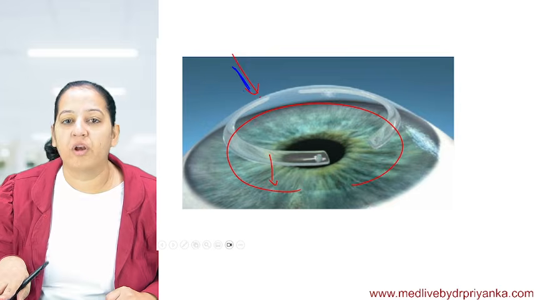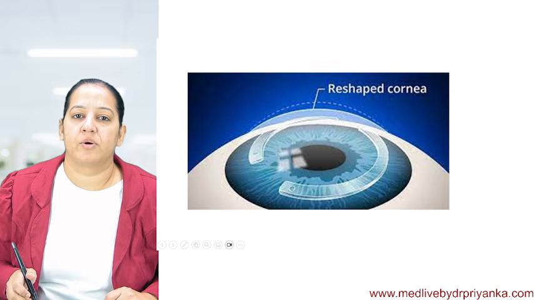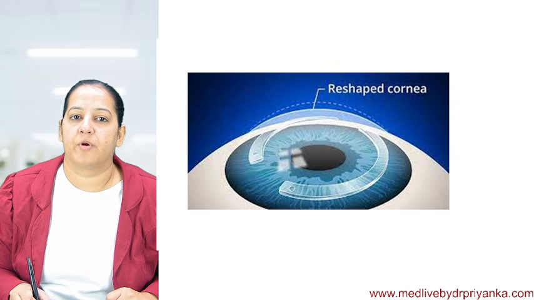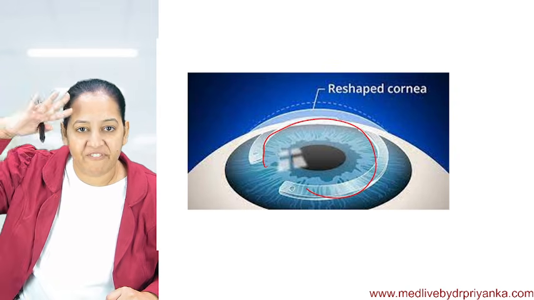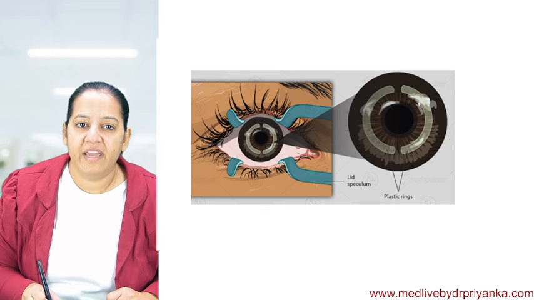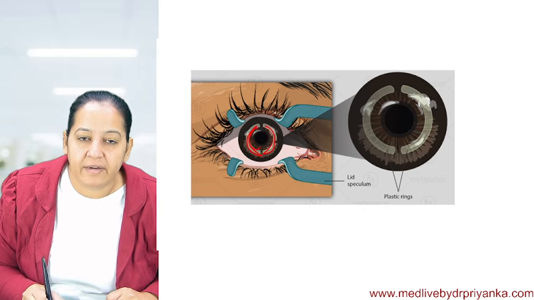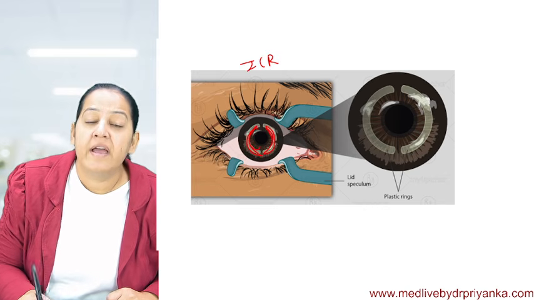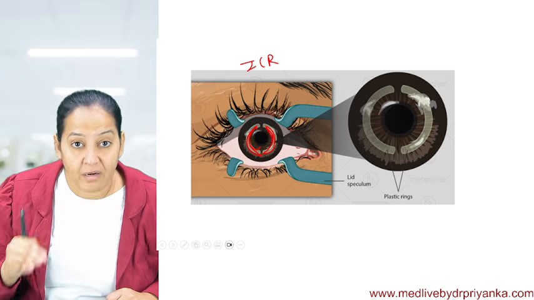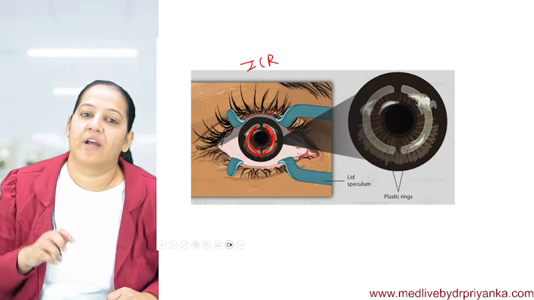The ring will cause a vaulting effect, and it is causing flattening. You can see the reshaped cornea. This ring is causing flattening of the cornea. Appreciate, we have implanted a ring, an intracorneal ring, in the mid-stromal tissue, in the tunnel inside the cornea. That will cause flattening of the cornea.